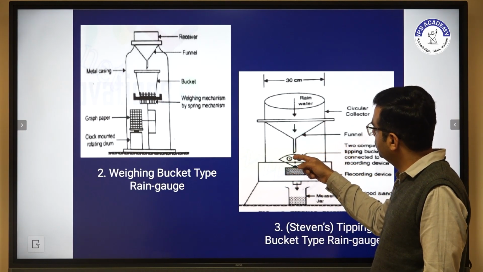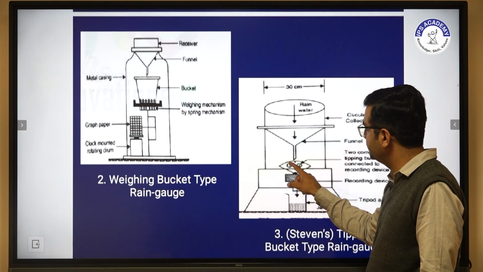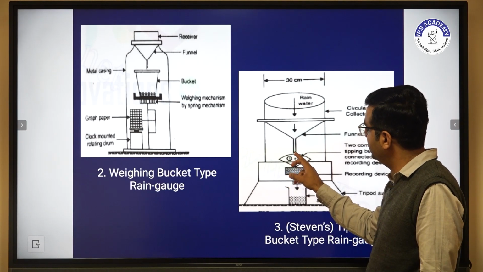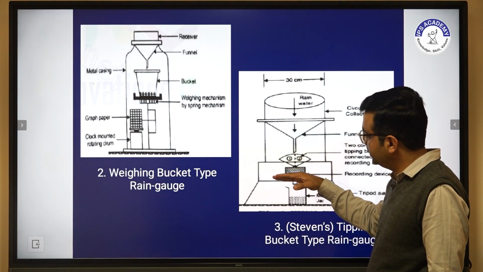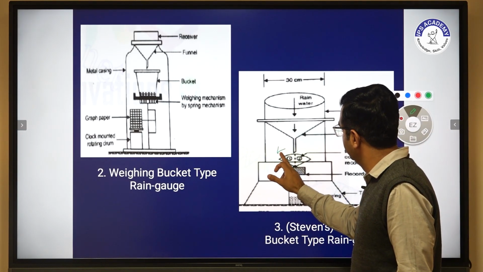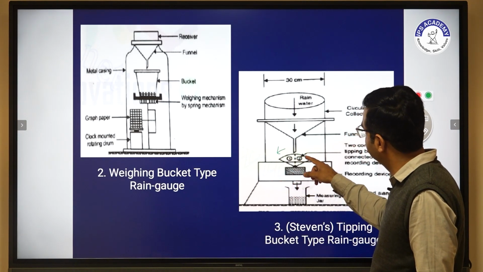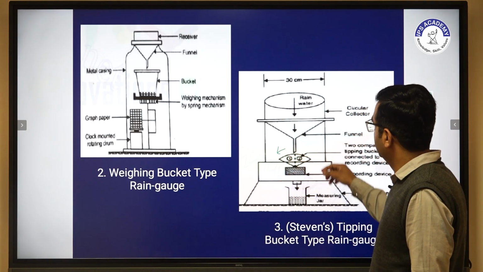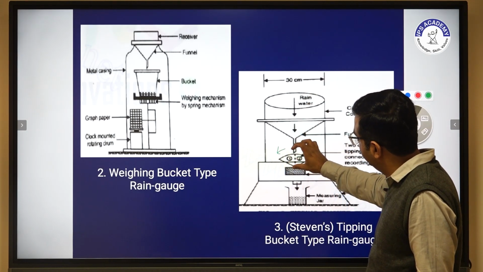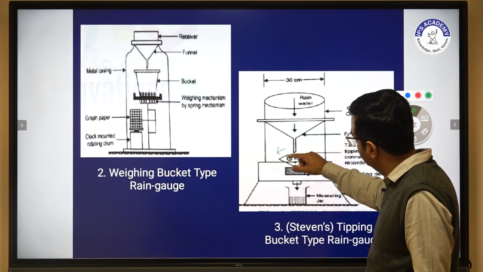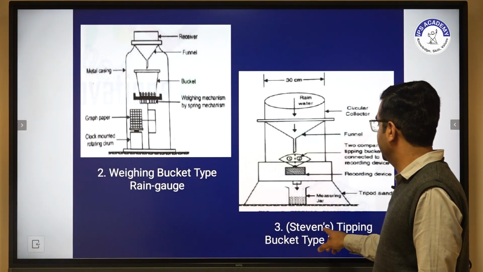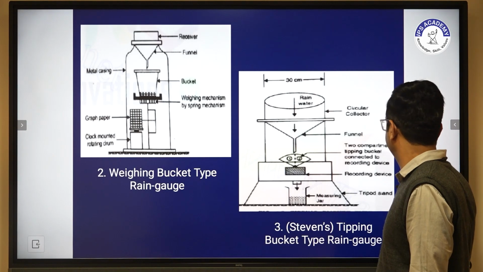Water goes into the first compartment and fills it, and then it shifts in the left direction, and the second one comes in contact. So this is a pivot arrangement. When water fills the first compartment, it tilts. This type of rain gauge is the tipping bucket type rain gauge.